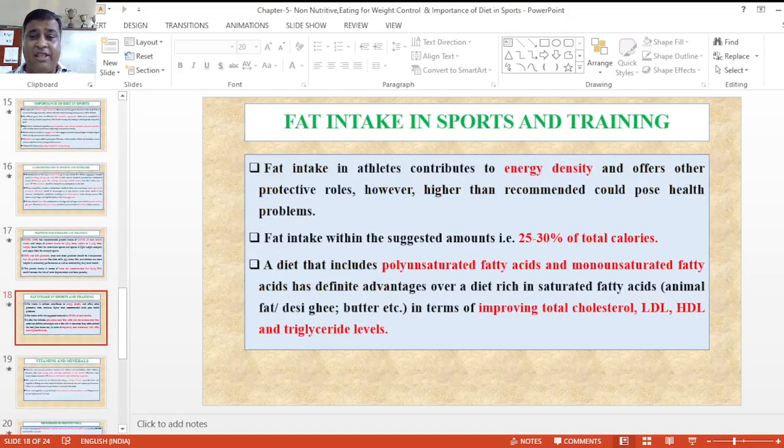Now the fat intake in sports and training. Fat intake in sports should offer energy density and protective roles, and going lighter than the recommendations could cause health problems. Fat within the suggested range should be 25 to 30% of total calories. A diet rich in polyunsaturated and monounsaturated fatty acids has defined advantages over a diet rich in saturated fatty acids, animal fat, desi ghee, butter, etc., in terms of improving total cholesterol, LDL, HDL and triglyceride levels.